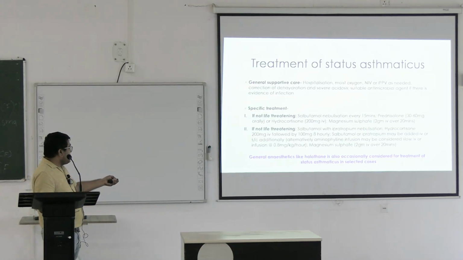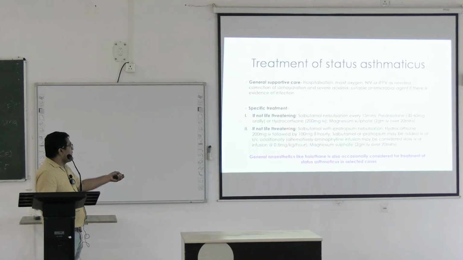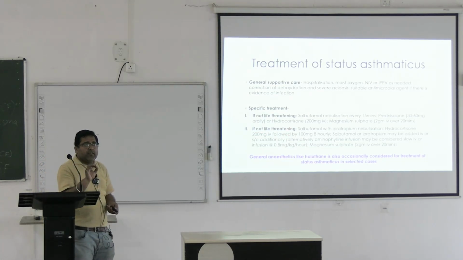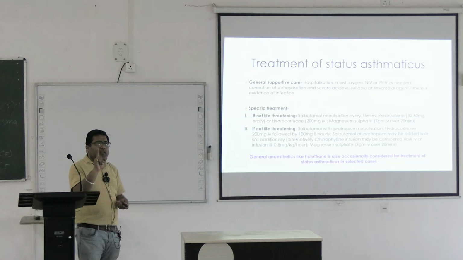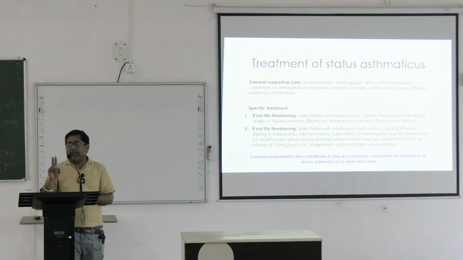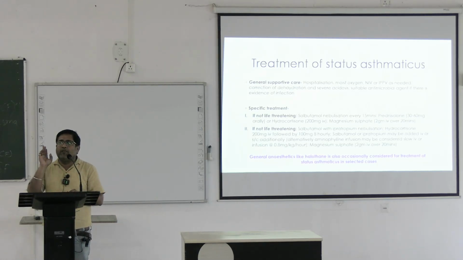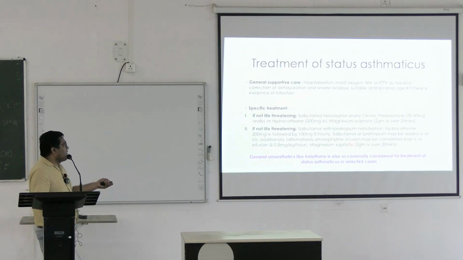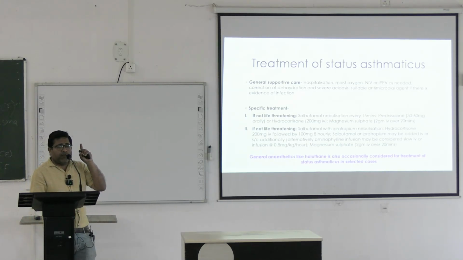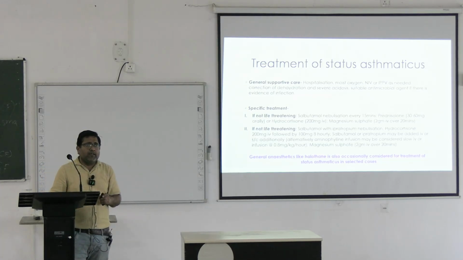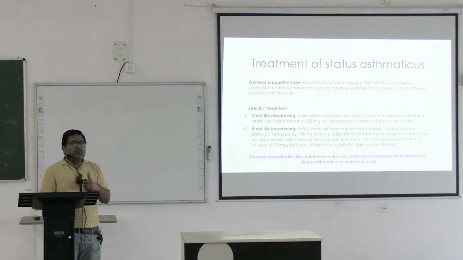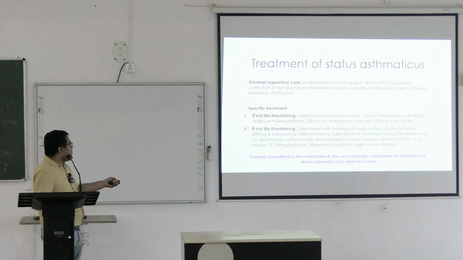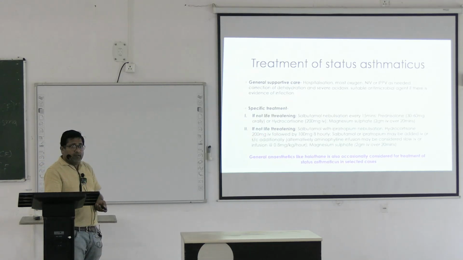Now by mistake it is written not life threatening, it should be life threatening. If there is a life threatening attack of bronchial asthma, along with salbutamol nebulization we can add ipratropium bromide nebulization. Number one thing, we can give injectable corticosteroid bolus as well as maintenance dose, like injection hydrocortisone 200 milligram IV followed by 100 milligram 8 hourly.